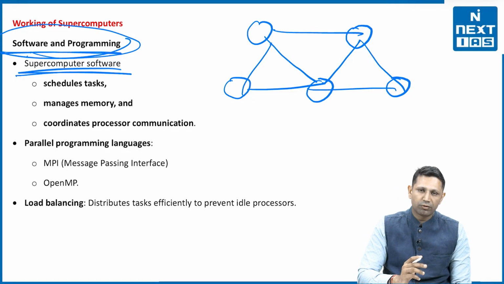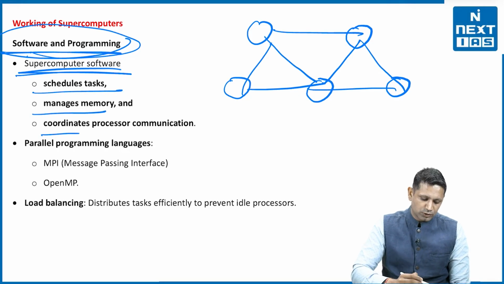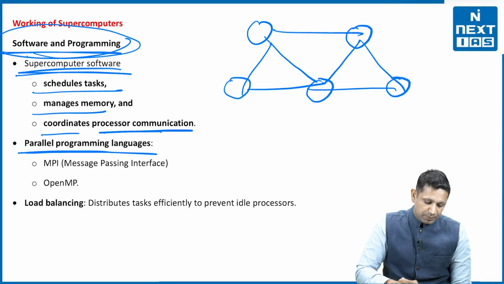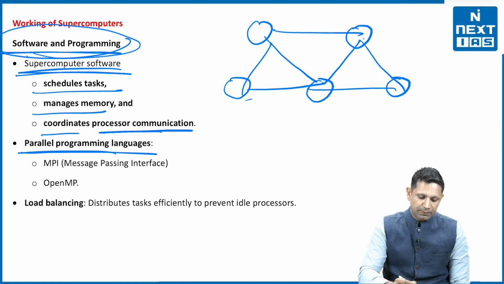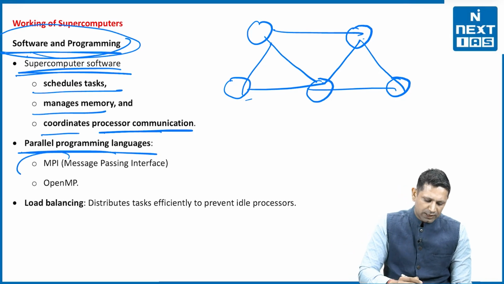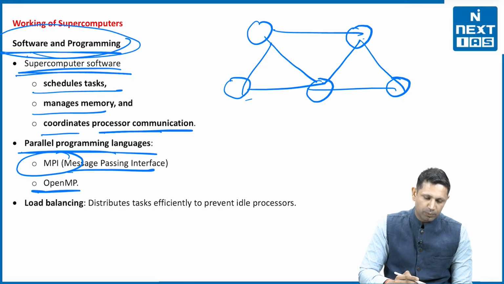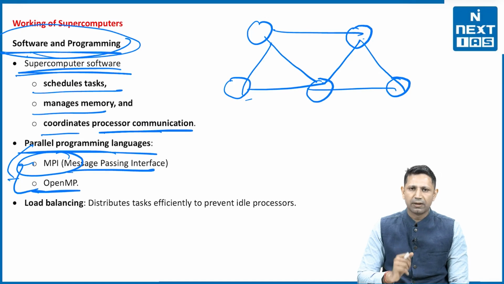Supercomputer software is going to schedule the tasks, manage the memory, and coordinate the processor communication. Then parallel programming languages are required here, because multiple processors are working simultaneously, in parallel. For that there is MPI, or Message Passing Interface. Another language is OpenMP. So two basic languages are used for processor programming.